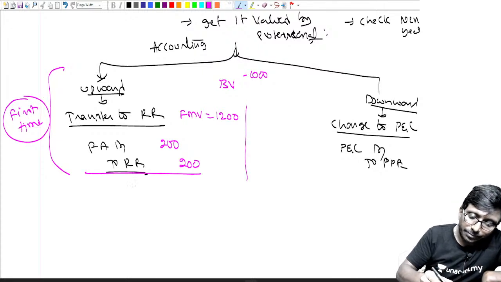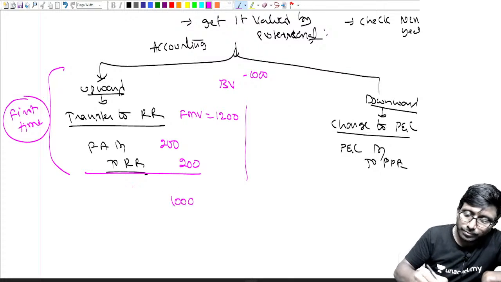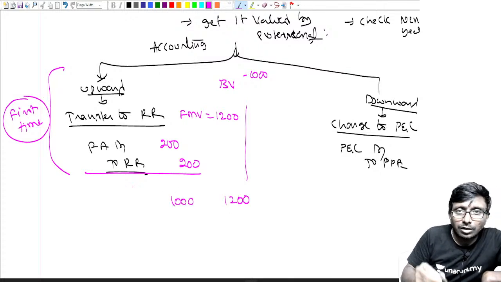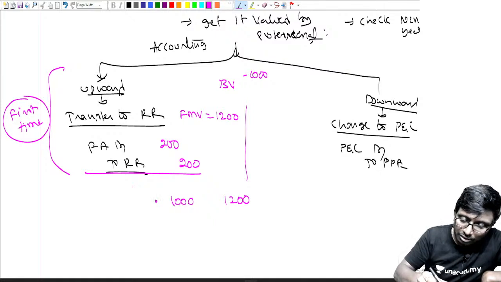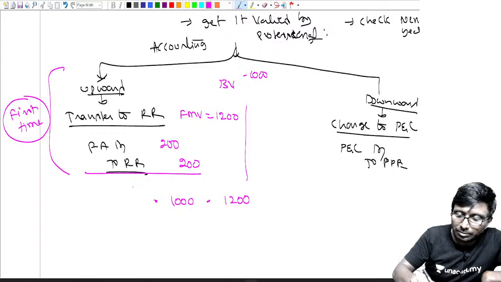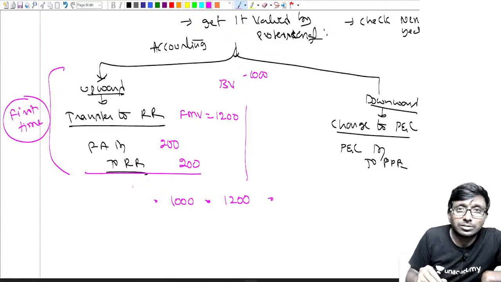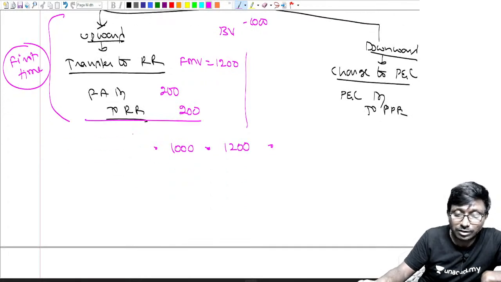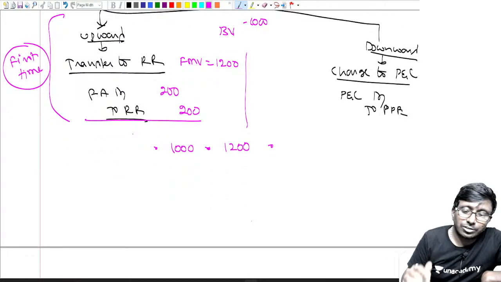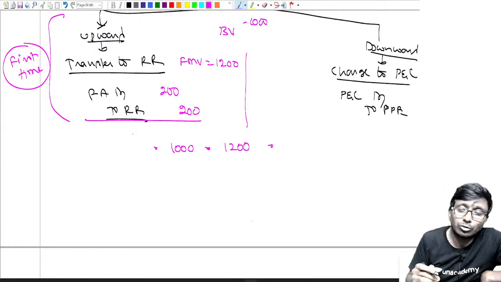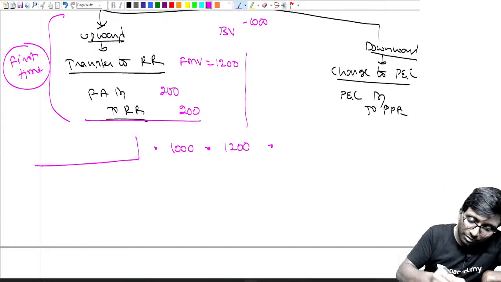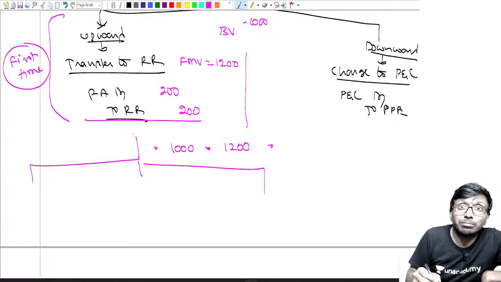Next thing. See, it was 1000. It became 1200. Now, if I ask you to keep a dot, where all can you keep the dot? 3 places you can keep it: one here in this line, next in between these two. That means next year valuation can be above 1200, or below 1200 but above 1000, or it may be below 1000. So there are 3 probabilities, not more than that.